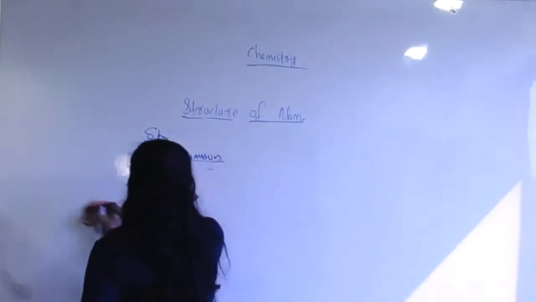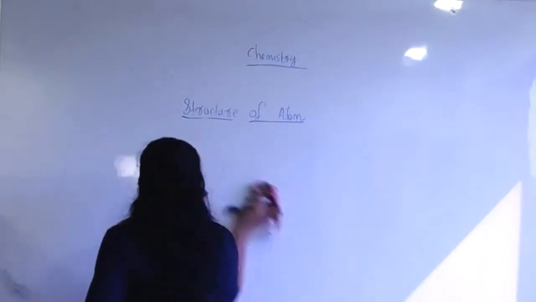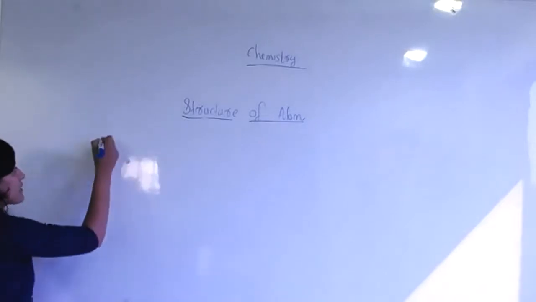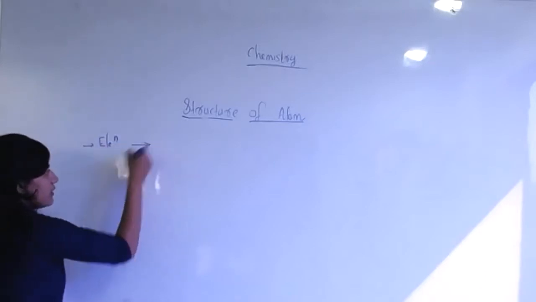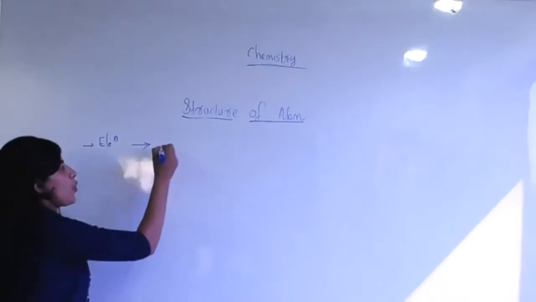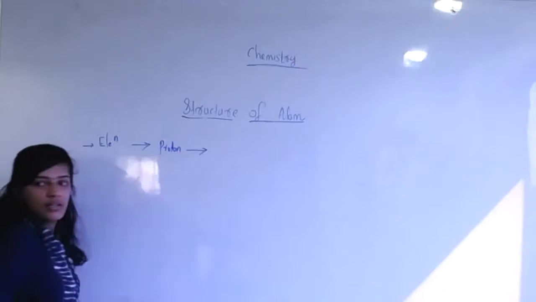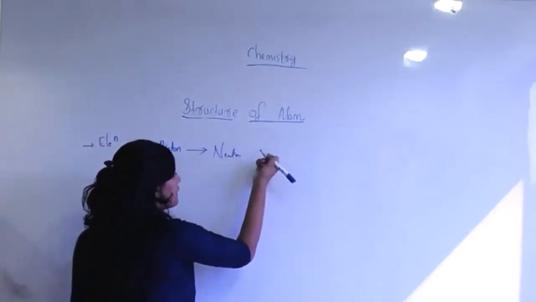Look, students. Till now, how many discoveries do we have? First of all, the electron discovery. We already studied the electron. Second one, proton. Then, with the help of the proton discovery, the neutron also happened.